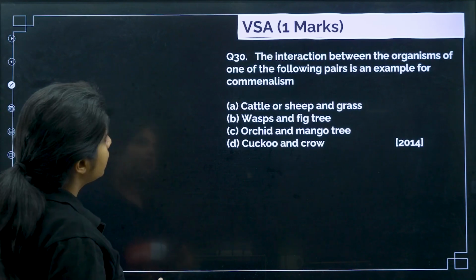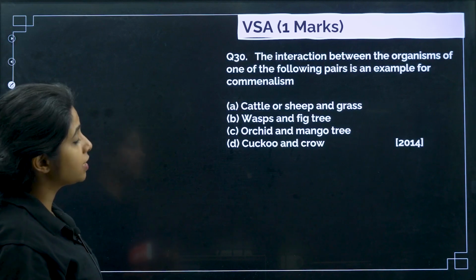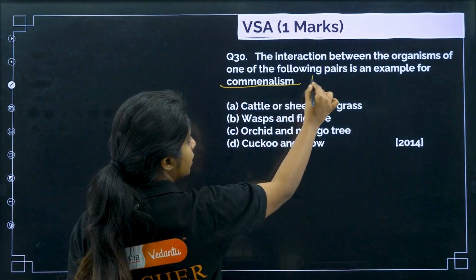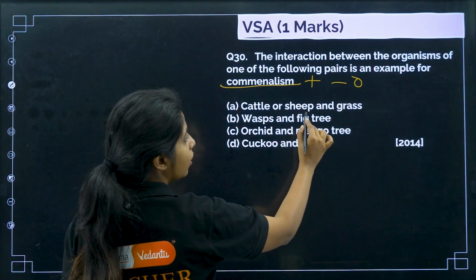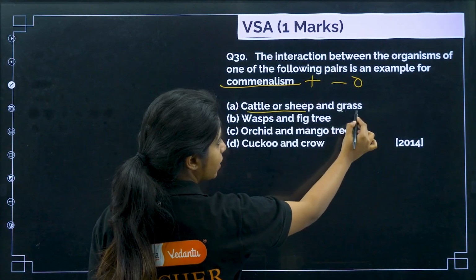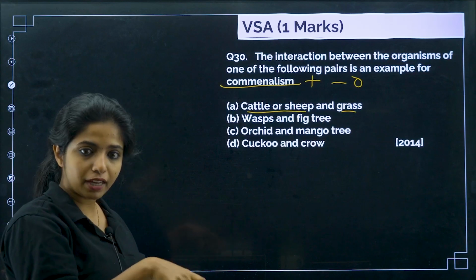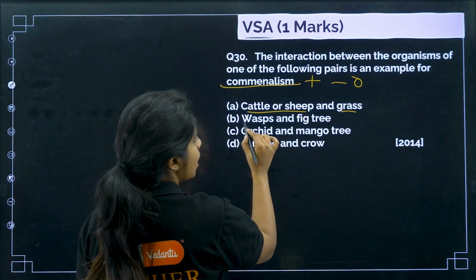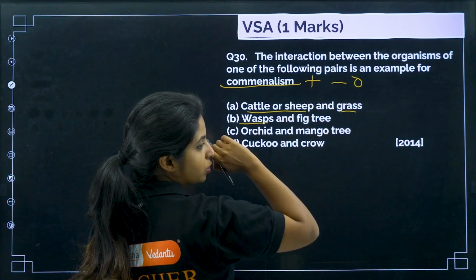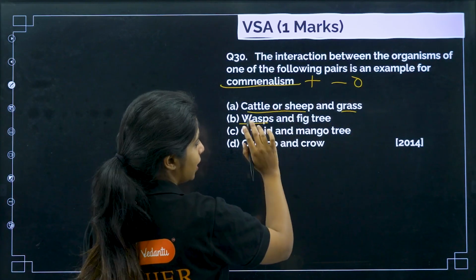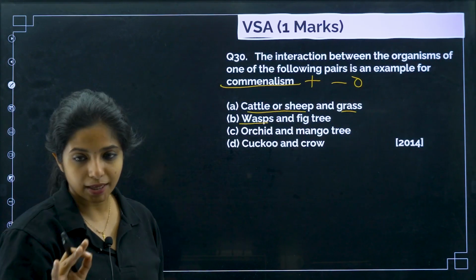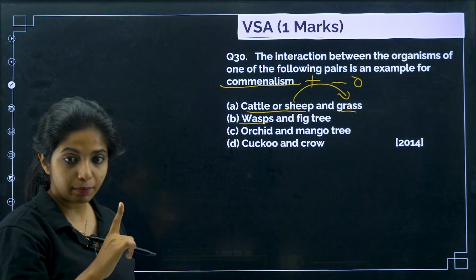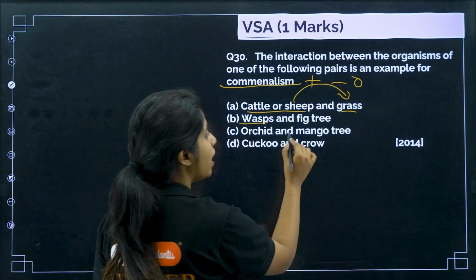Now, the last question. The interaction between the organisms of one of the following pairs is an example of commensalism. One is benefited, another one has no effect. Cattle or sheep and the grass. Sheep feeds on the grass, my dear children. So this is predation that is happening. Sheep is going to eat the grass, so only one is getting benefited, the other is getting harmed. What about wasp and fig tree?